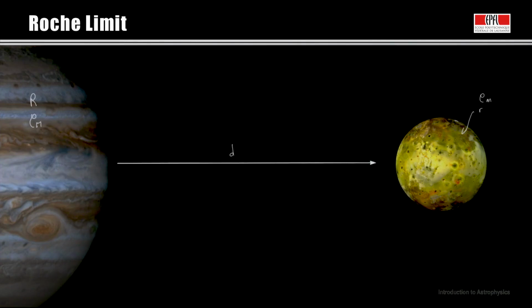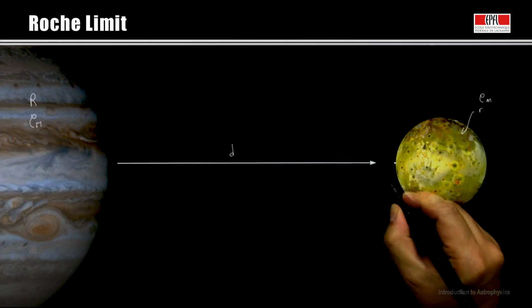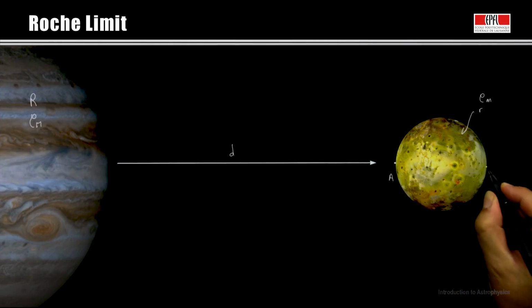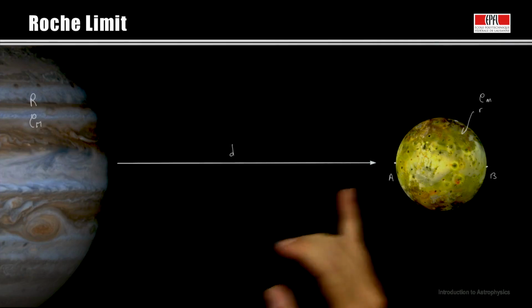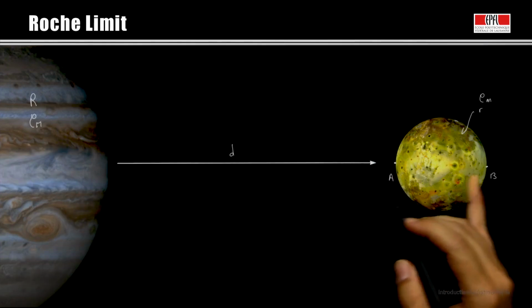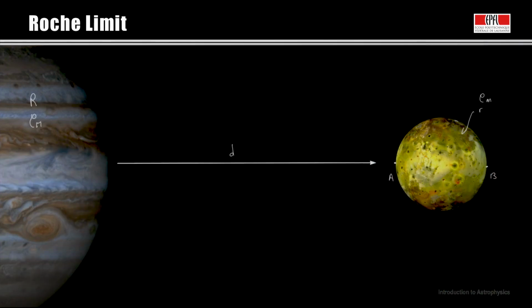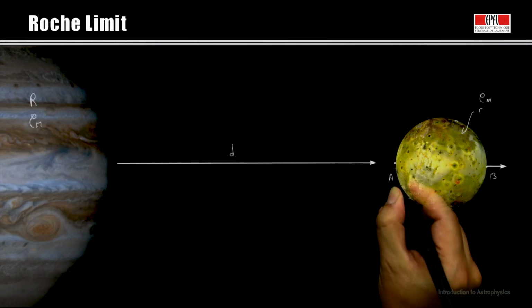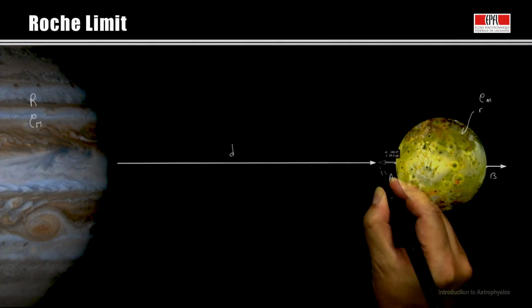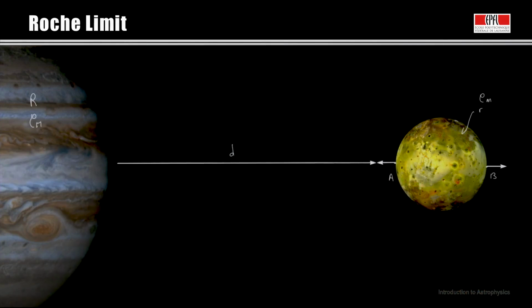We saw in the last chapter that we have tidal forces exerted on the points A and B here. These are differential forces due to the gradient of the gravitational field of Jupiter through the satellite, namely Io in this example. The tidal forces are equal with opposed signs. We have a force here on B and another one here on A. Both forces are stretching the satellite.